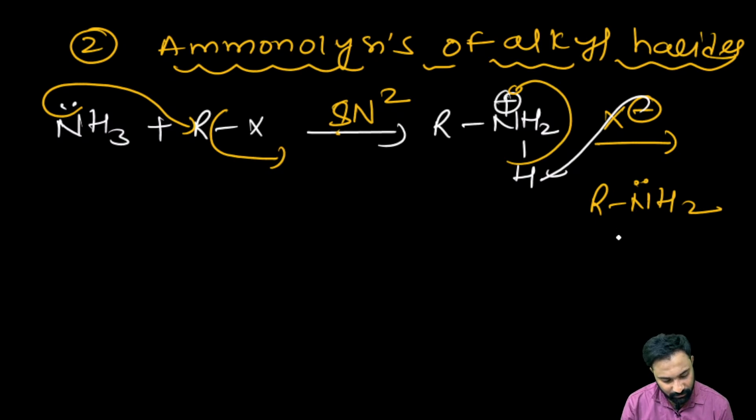Then this primary amine will again react with the alkyl halide in the form of an SN2 reaction.